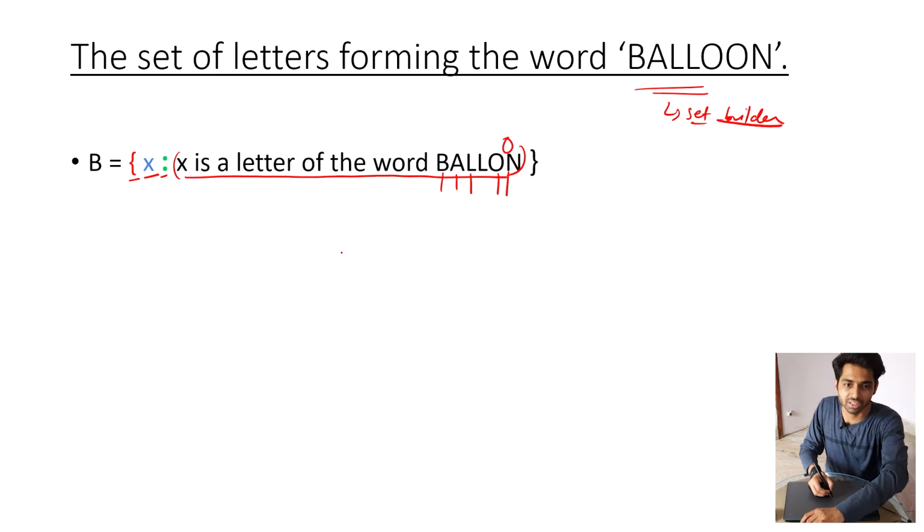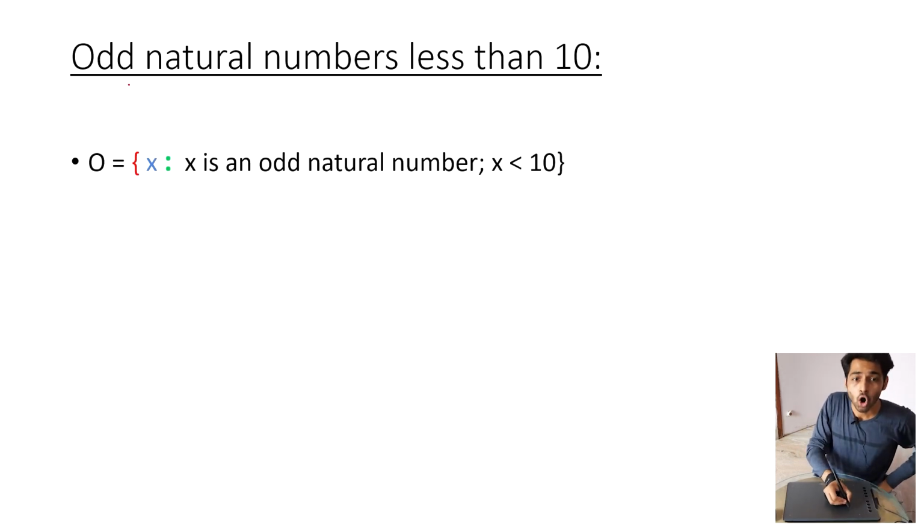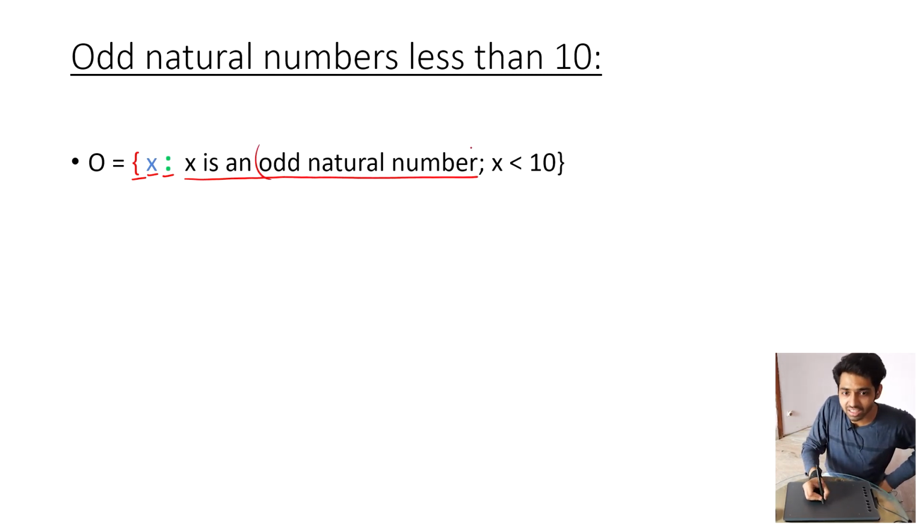Moving on to the next example, odd natural numbers less than 10. Now here we have a conditional. Again, the thing is the same, the set of all elements x such that x is an odd natural number. First, here it is saying that it is an odd natural number. So 1, 3, 5, 7, 9, 11, and the list goes on indefinitely.